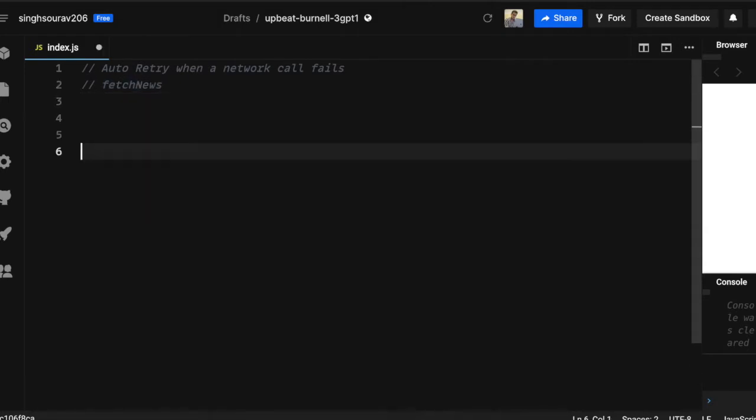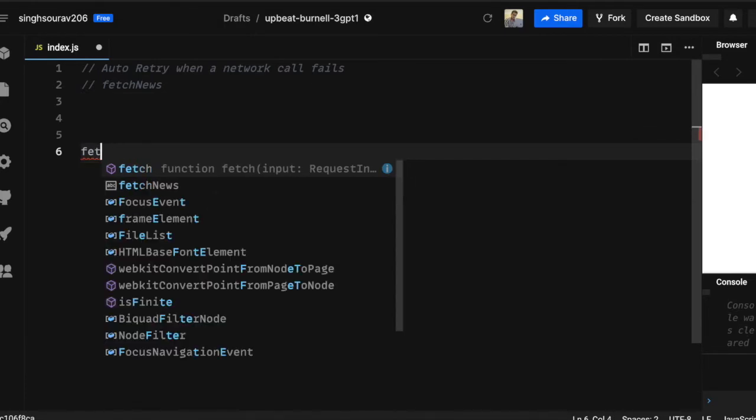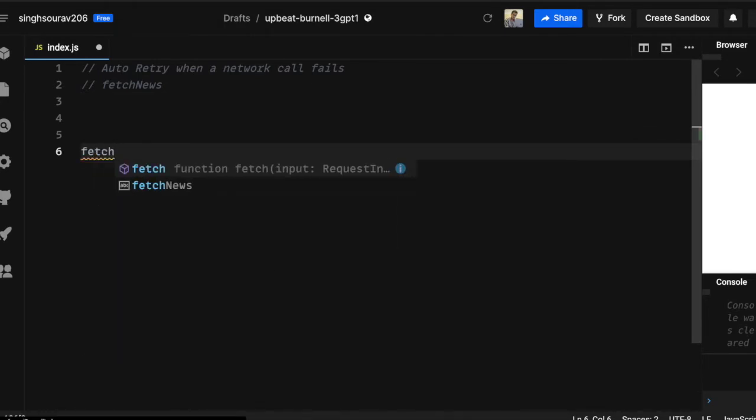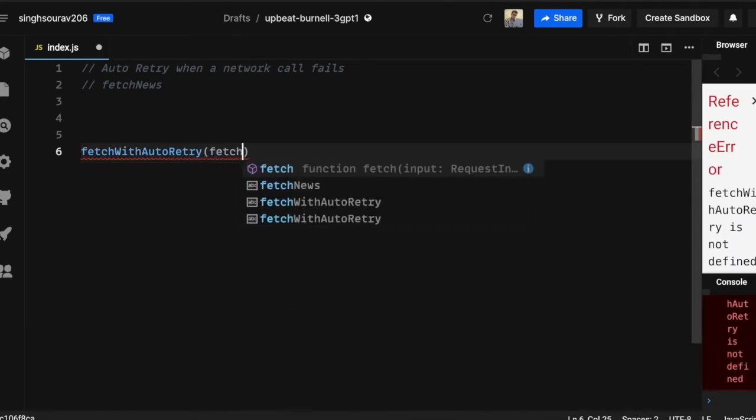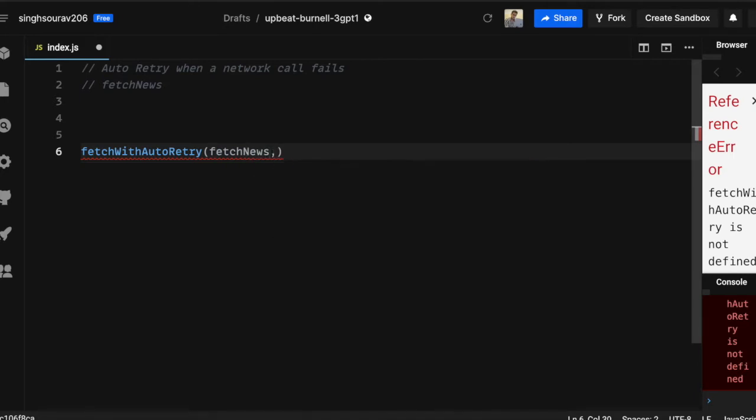But now you need to create a wrapper function. So let me first specify how you will use this util. Let's say you create a util called fetch with auto retry, and you will pass this fetch news function, and also specify the number of times after which it will stop the auto retry. So if the first time it fails, it will keep on retrying until it succeeds, up to 5. This is the way in which we will be calling this function.